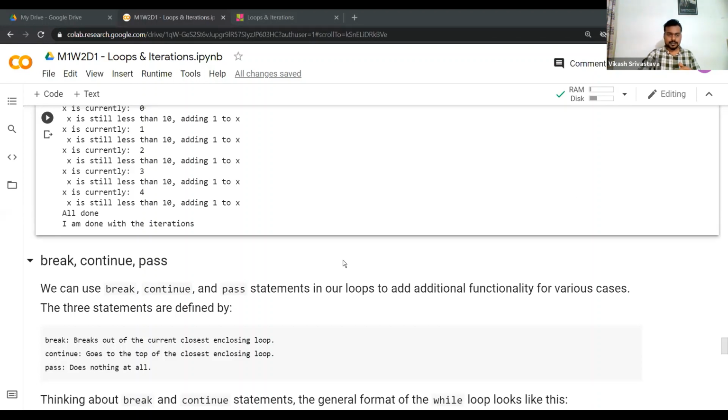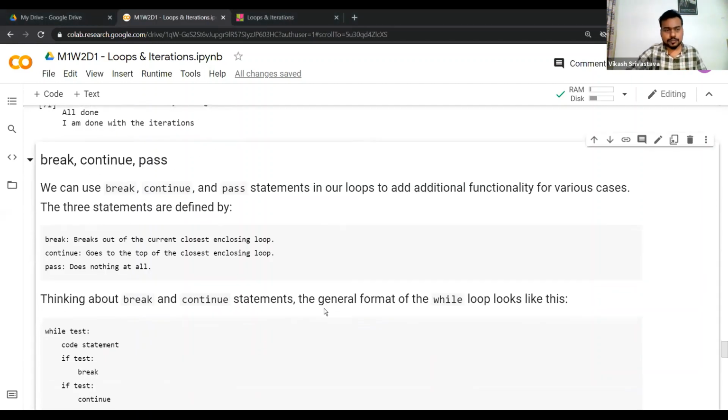Okay, great. So we have a bunch of keywords like break, continue, and pass. So break basically breaks out of the current closest enclosing loop. Continue goes to the top of the closest enclosing loop. Pass does nothing at all.